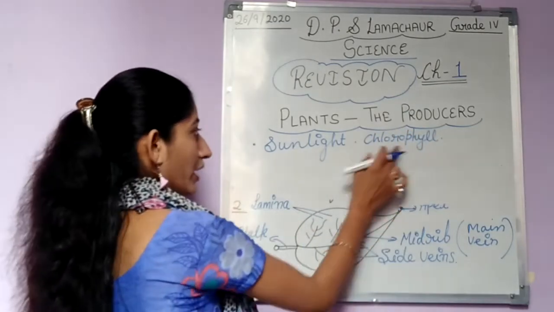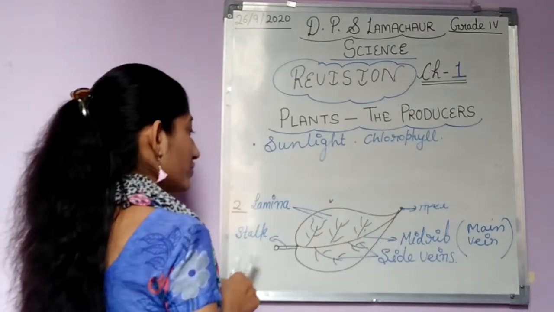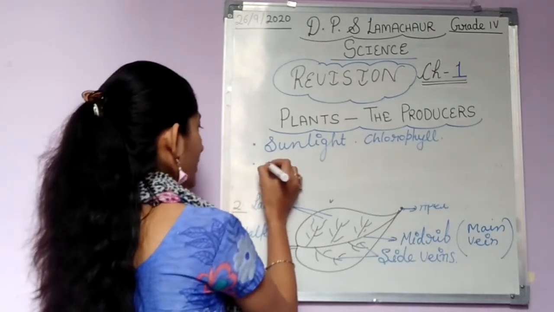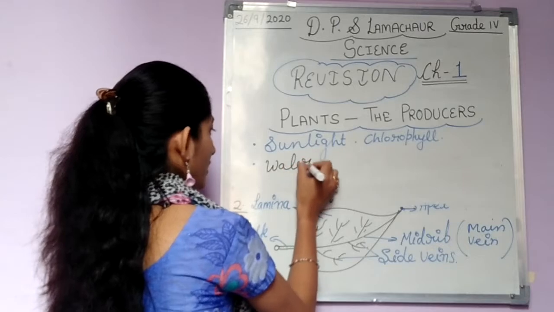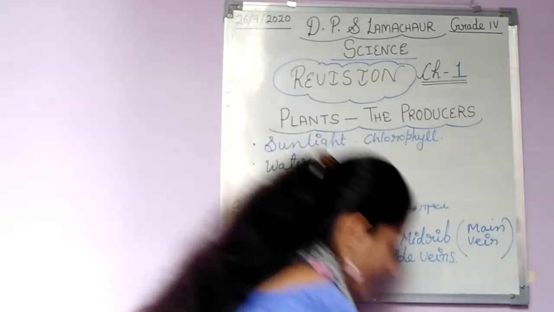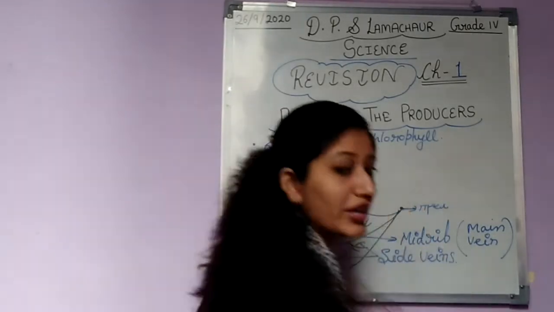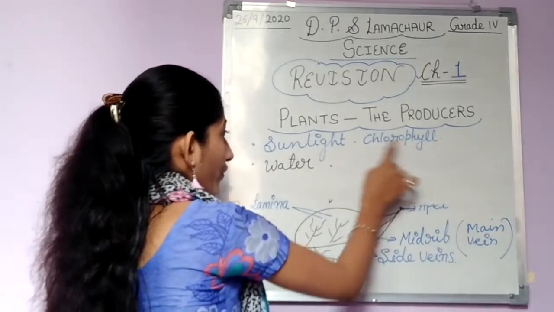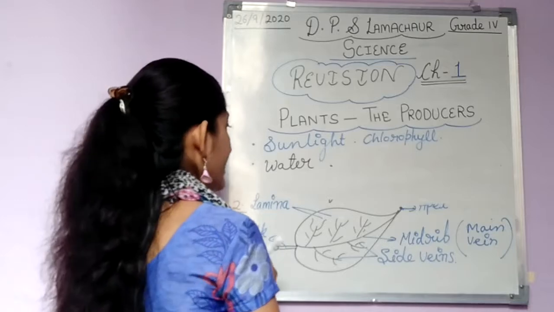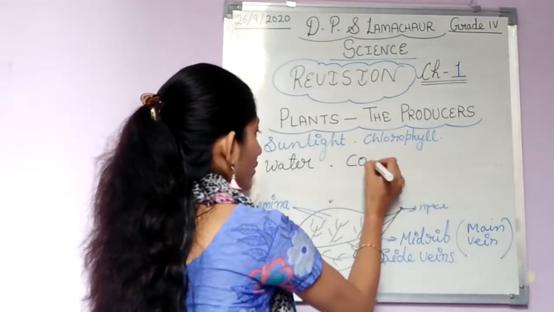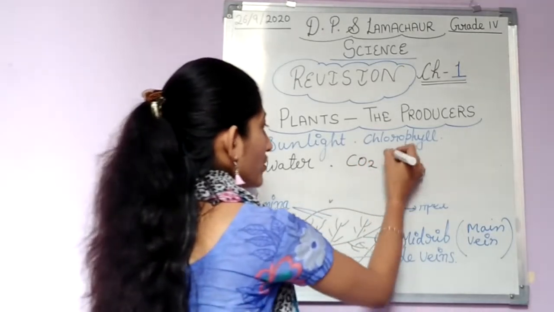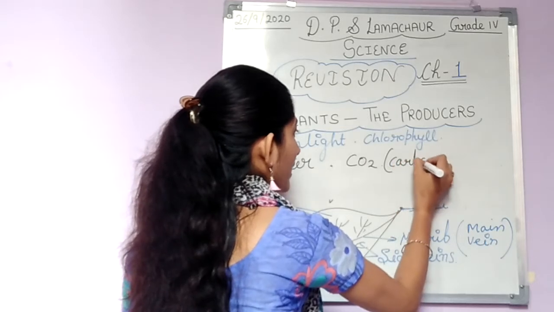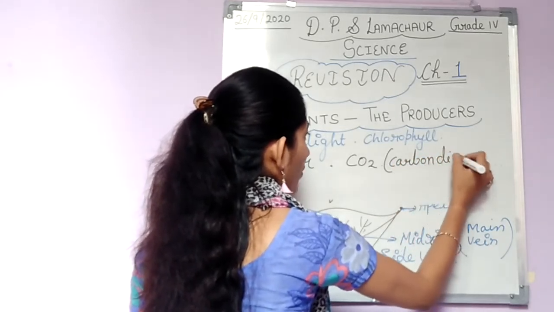अच्छा, sunlight भी हो गया, chlorophyll भी हो गया, then what it requires? Water. And one more thing is there, just think over it. Plants need sunlight, chlorophyll, water and CO2. CO2 is also called carbon dioxide.